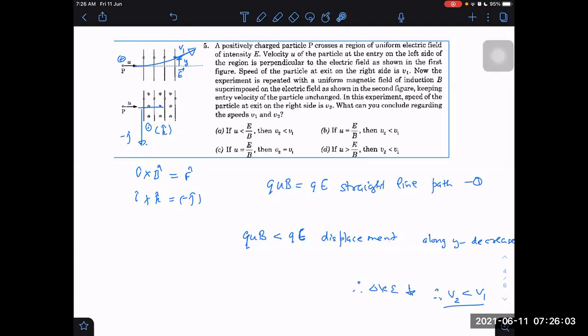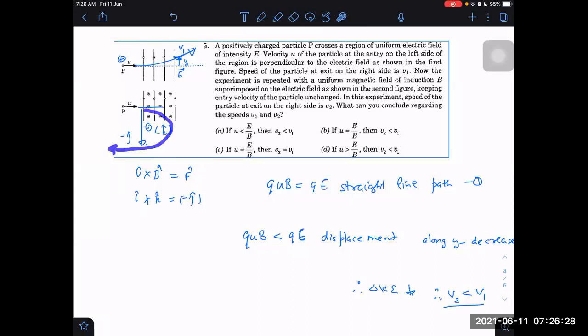On the other hand, it may also happen that the speed reduces. Work done by the electric field is in the opposite direction. QE into y will be negative. So we can conclude only one problem will be there. It may return back before even going to the outer side. It may come back this side.